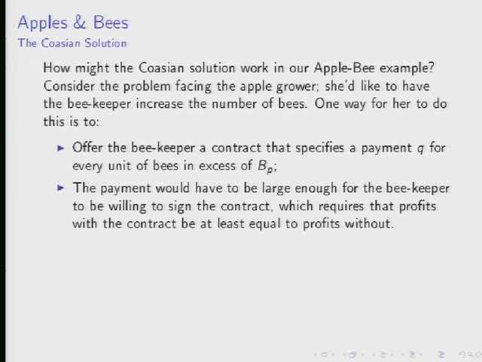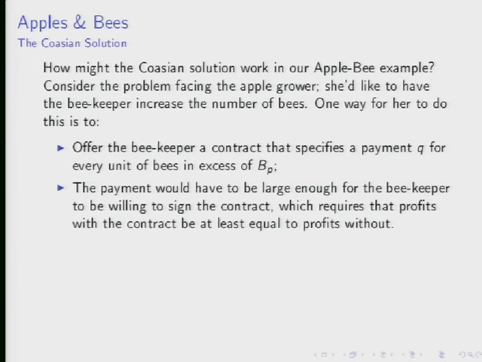So this is a private contract. The apple grower can't go over there and force the beekeeper to sign this thing. So we're going to need to make sure when we design the contract that both parties benefit. So there's going to be a constraint that the orchard, the apple guy, faces. He's going to have to be sure that the profits for the beekeeper are at least as large as they were before.